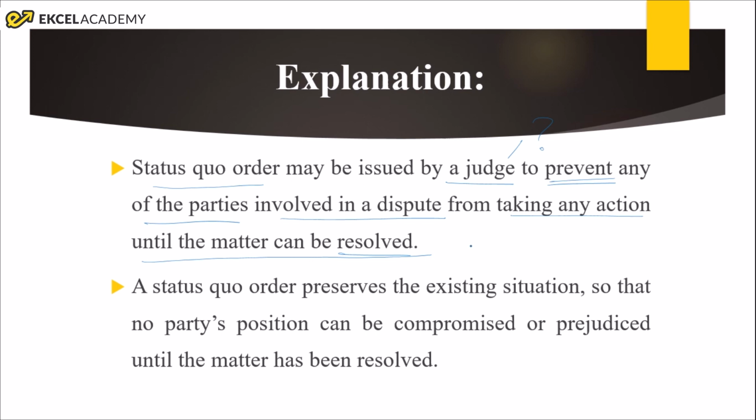So to prevent such actions of the parties, the judge will issue an order which is called the status quo order, directing the parties to maintain the same status which existed when they filed the suit before the court.